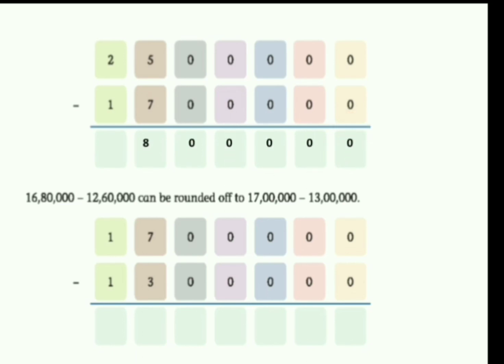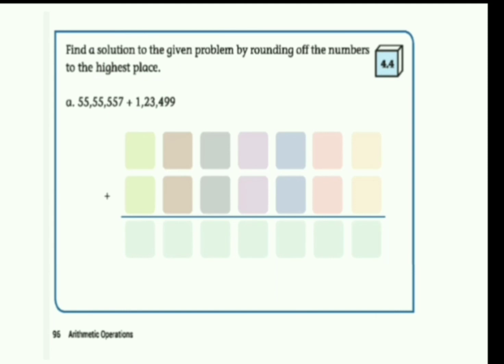After rounding off these two numbers, 16,80,000 to 17 lakh and 12,16,000 to 13 lakh, you have to round off to the highest place. After subtraction, you will be getting the answer like this. Yes. Now just move on to the next page, page number 96.